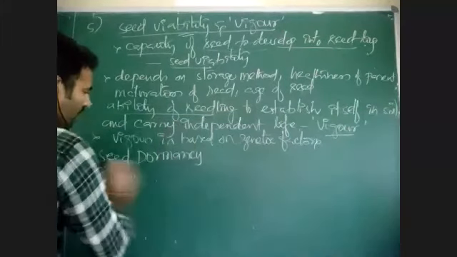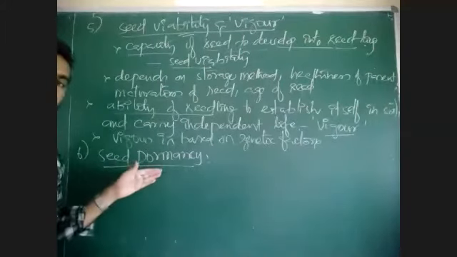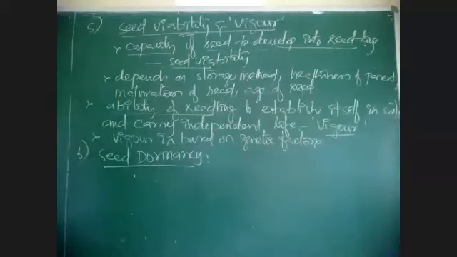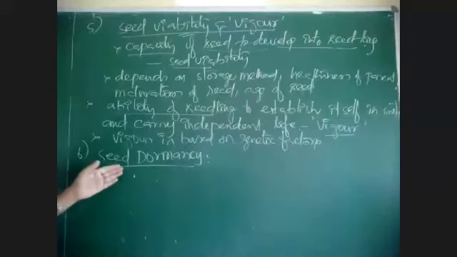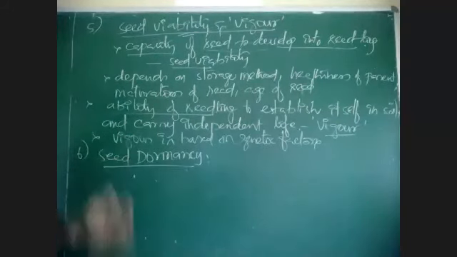I told you already. What is seed dormancy? The inactive state of the embryo where physiological activities are minimized or decreased for a particular period of time. That is called seed dormancy. Seed dormancy is the inactive state of the seed in which growth and other physiological characters of the embryo are decreased for a particular period of time.